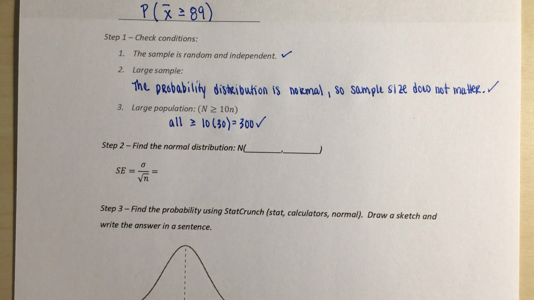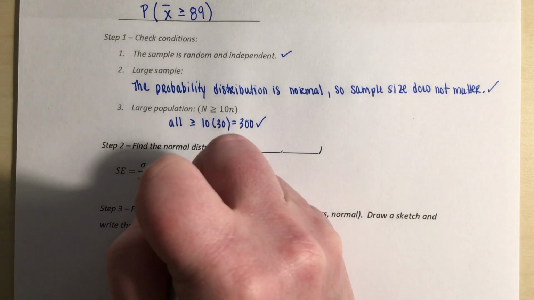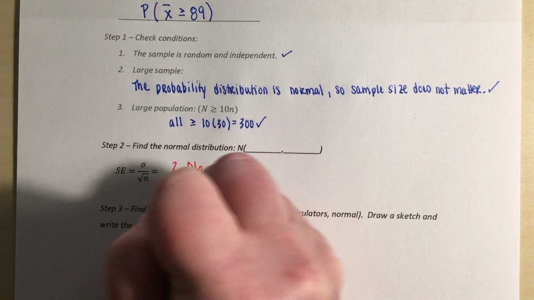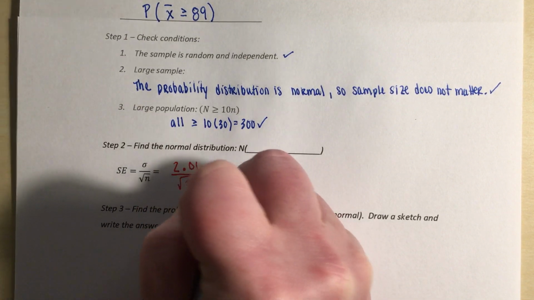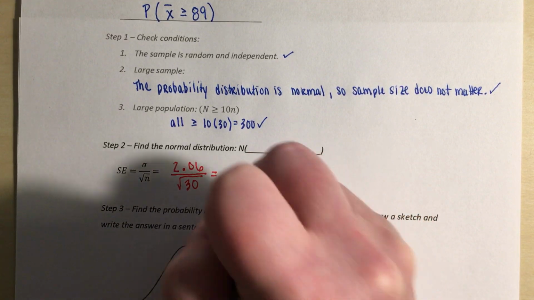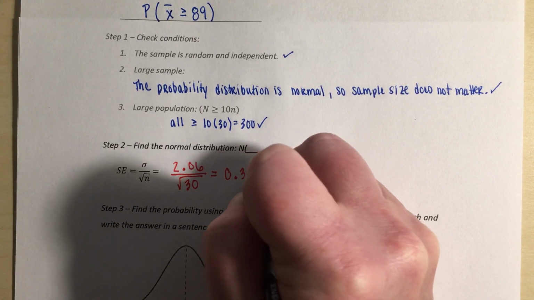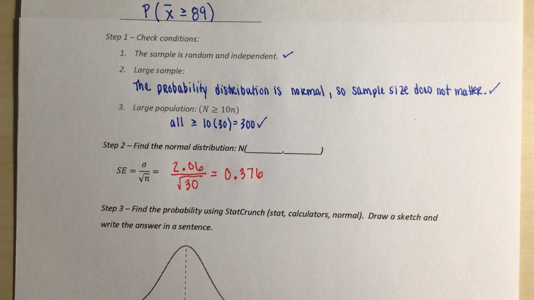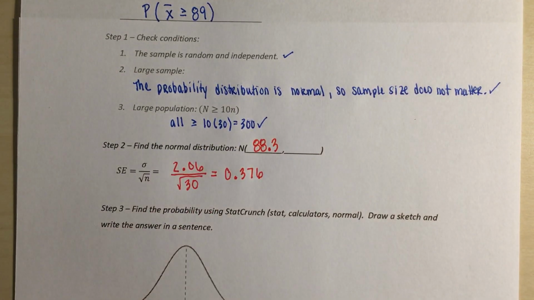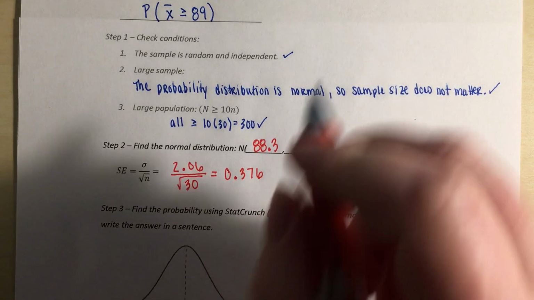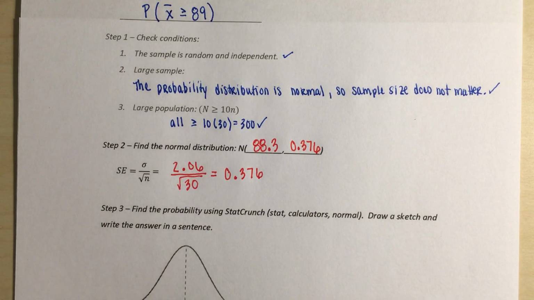We need our standard error, which is sigma divided by the square root of n: 2.06 divided by the square root of 30, which is 0.376. So our normal distribution has a mean of 88.3, our original mu, and a standard error of 0.376.